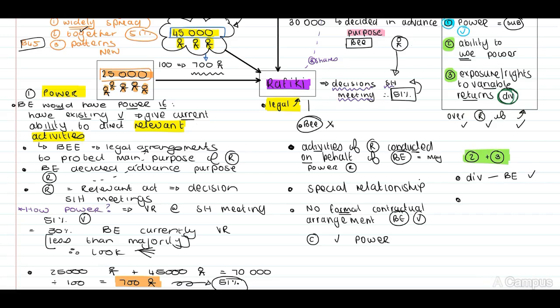Important. What are the relevant activities of Rafiki? The relevant activities is to remain a BEE entity and to provide for the designated individuals. Right, therefore this entity most probably will declare dividends, and these dividends will be allocated to Bisney Enterprises.